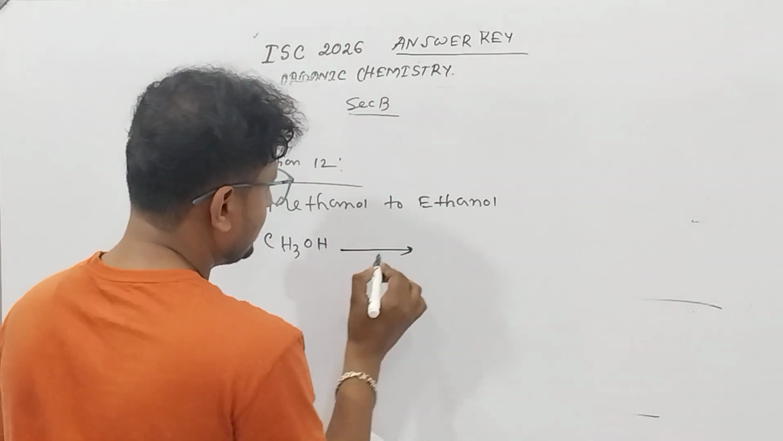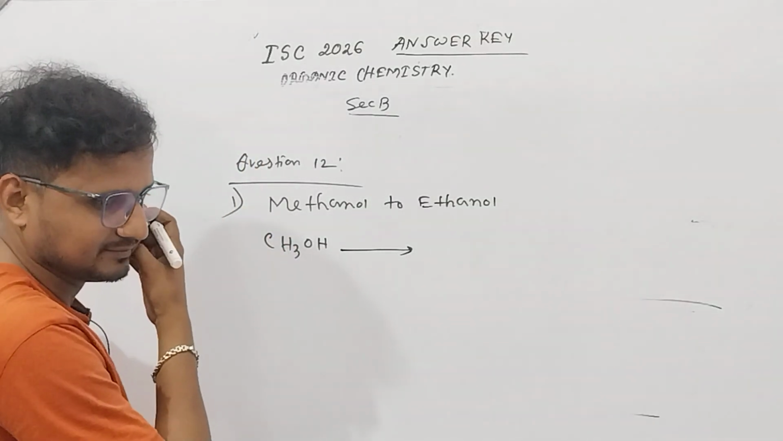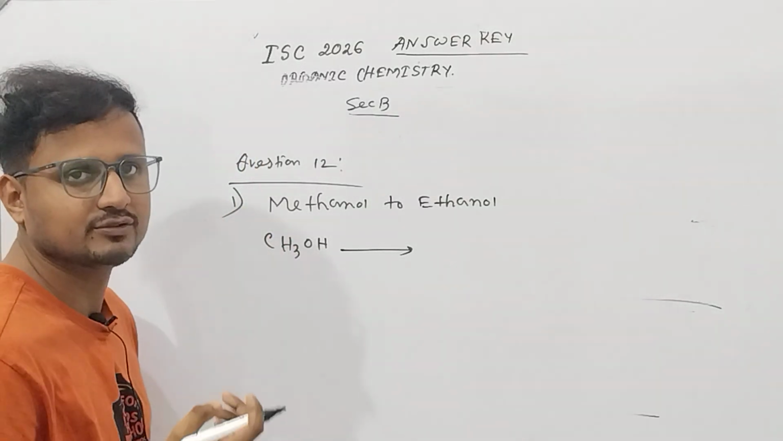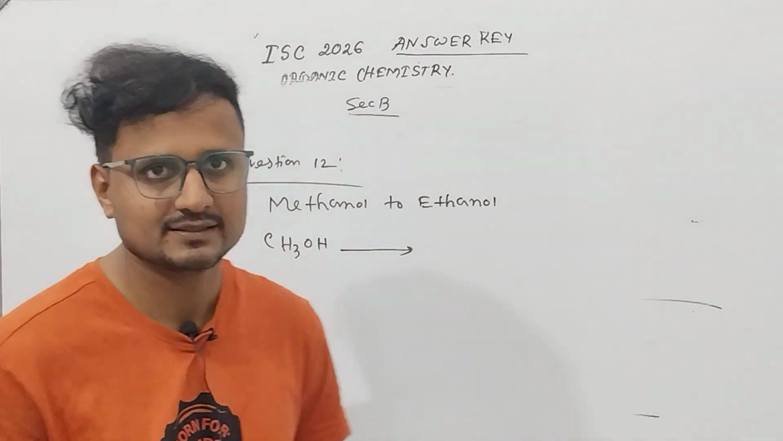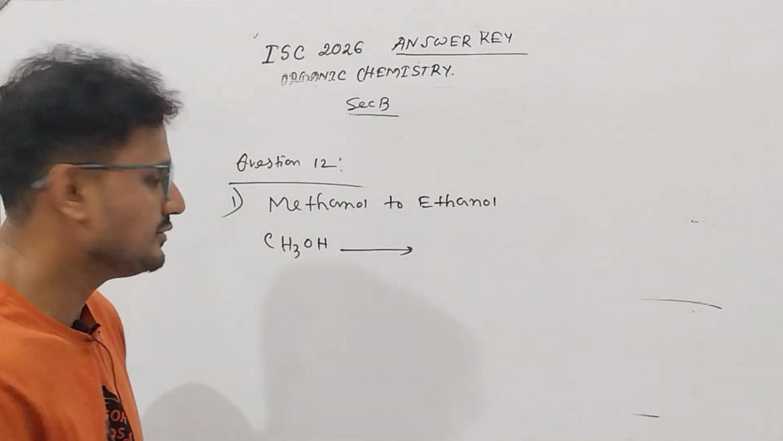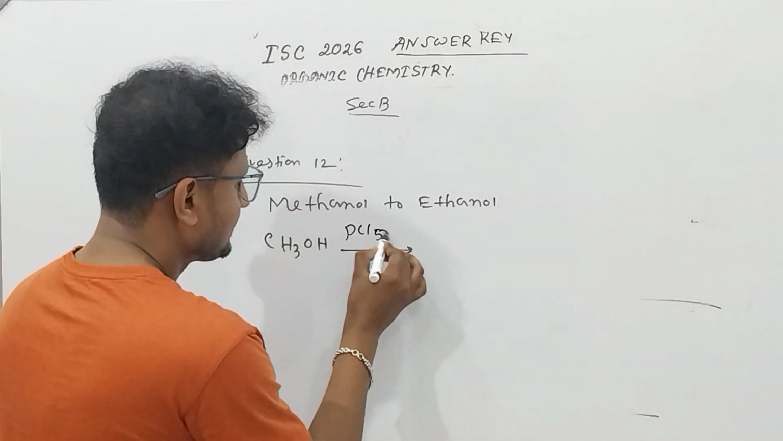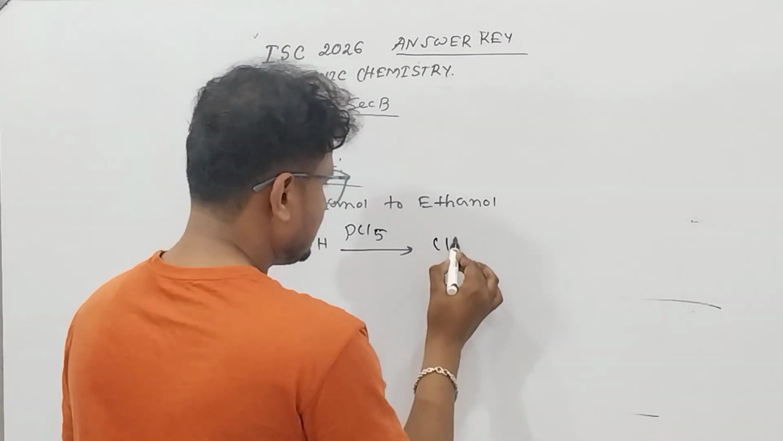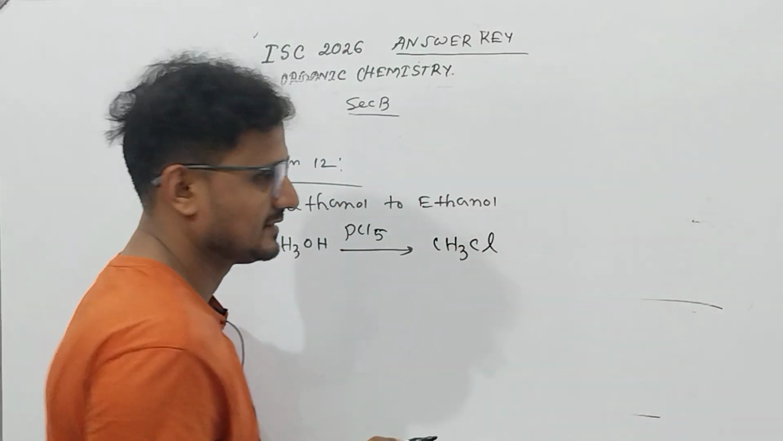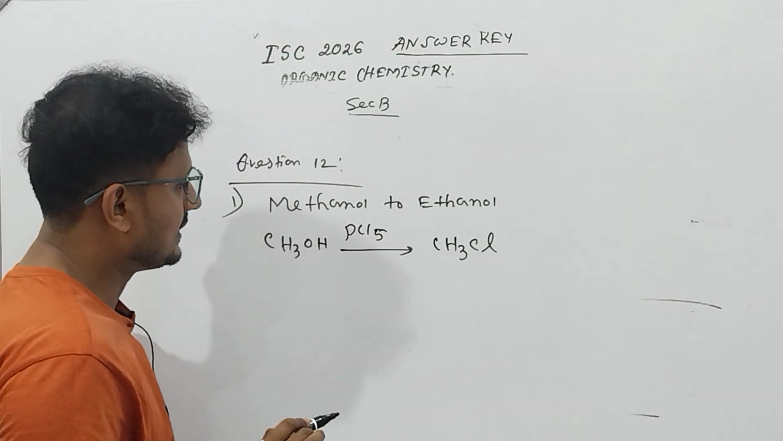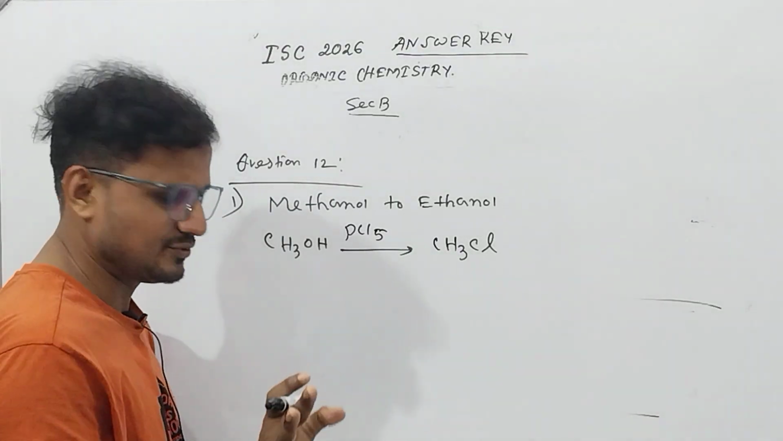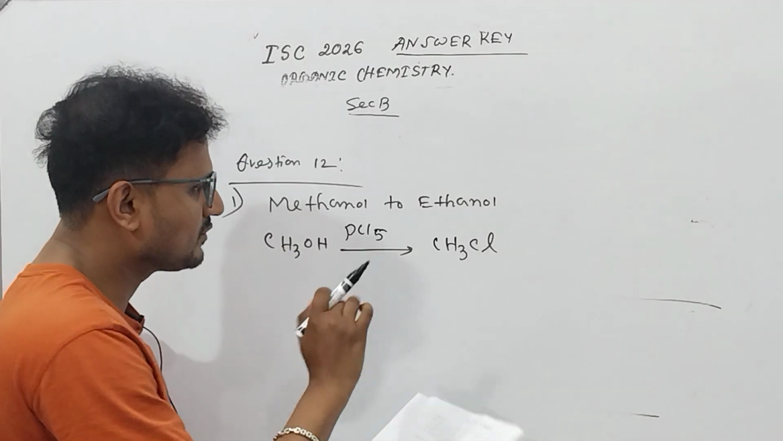If you treat this one with any kind of alkyl halide, you can go for Lucas reagent, you can use PCl5 also here. So if you use PCl5, you will get CH3Cl. Now other reagents can be used here. Now CH3Cl you have got.